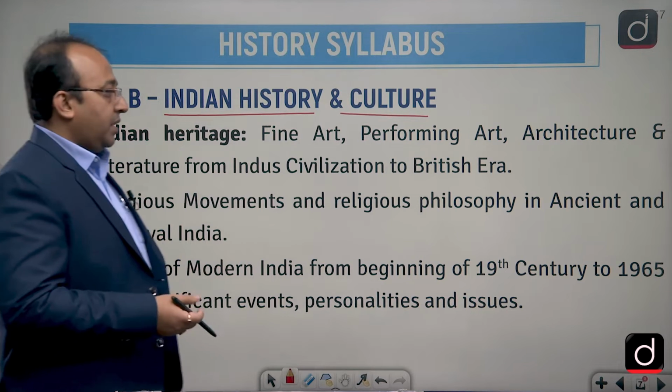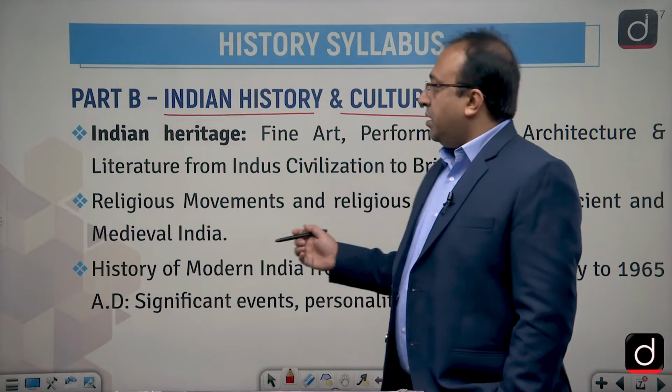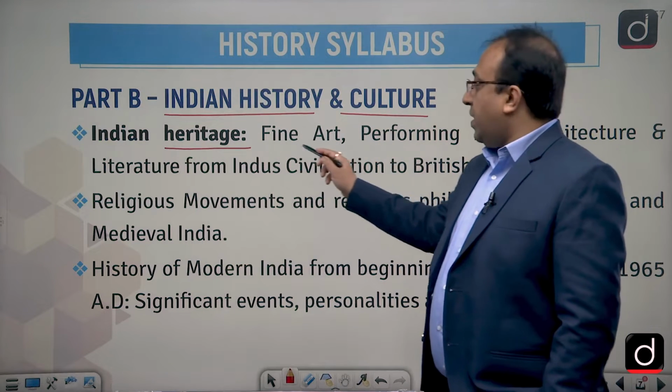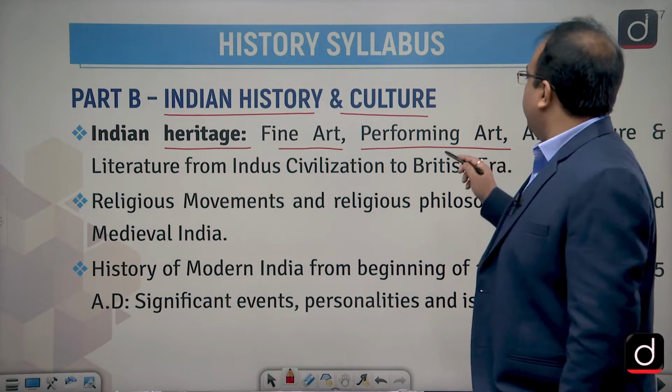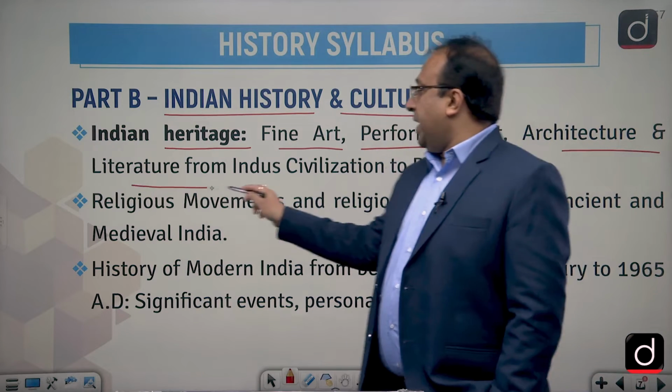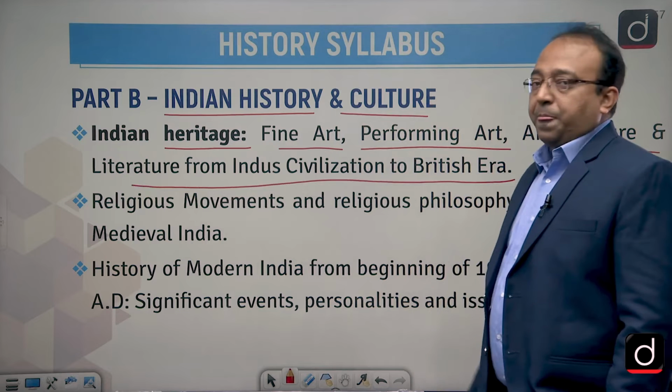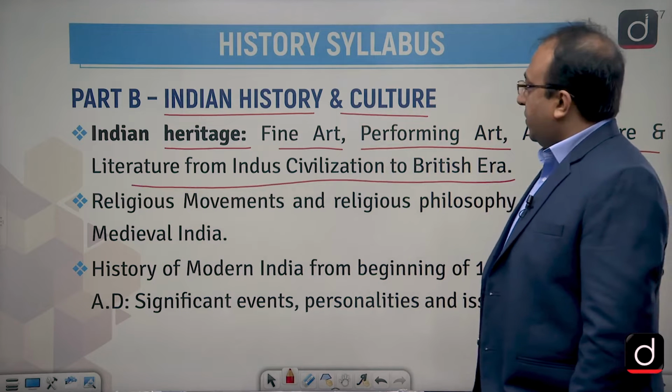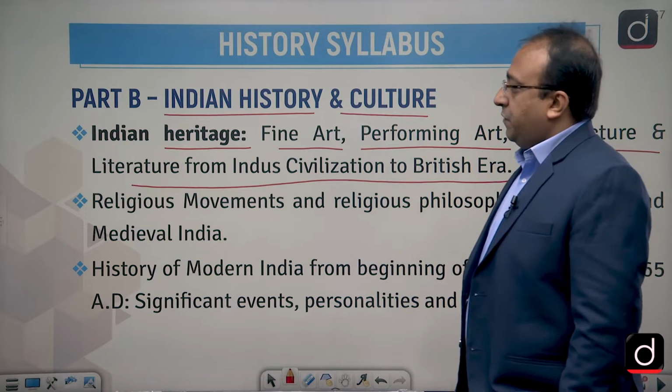So, you have to prepare this. Now, exactly what you have to prepare in history, you can also see clearly. Here the Indian heritage, which includes fine arts, performing art, architecture, literature, from Indus civilization to British era. Fine. So, in that way, you have to prepare the entire thing right from the Indus civilization to the British era.